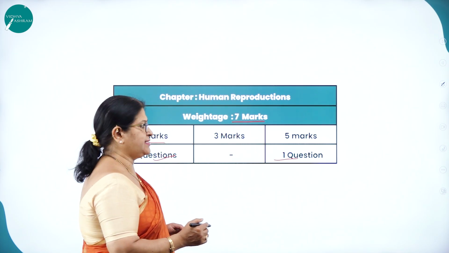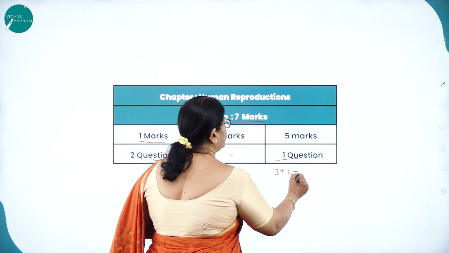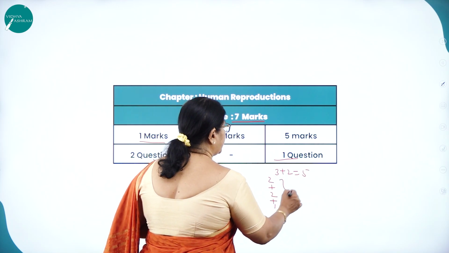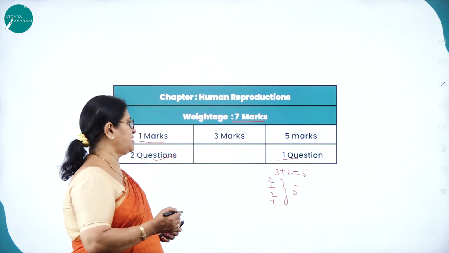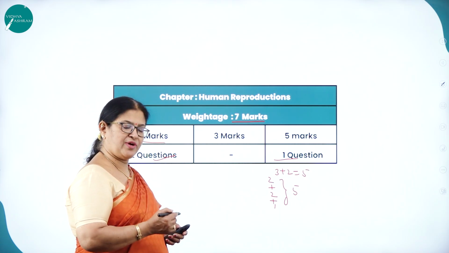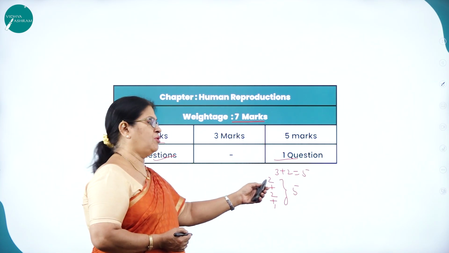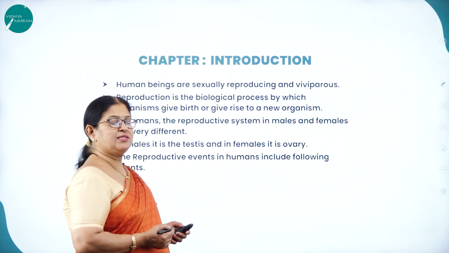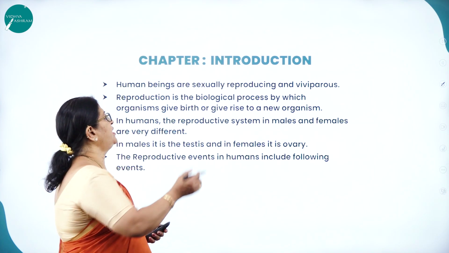But again, as I said, in 5 marker question you may have a split question 3 plus 2, that is 5, or 2 plus 2 plus 1, that is 5. Now, let us discuss as to what you are all going to study in this particular chapter.